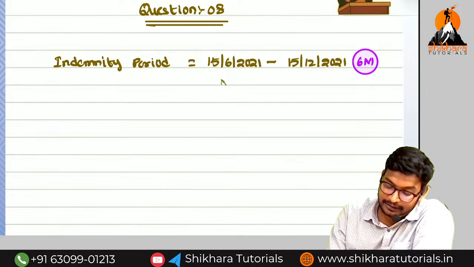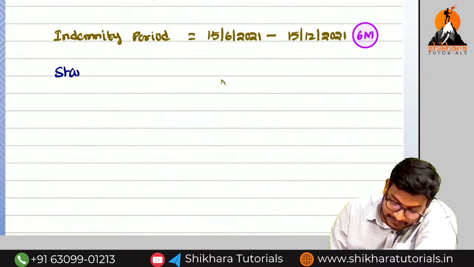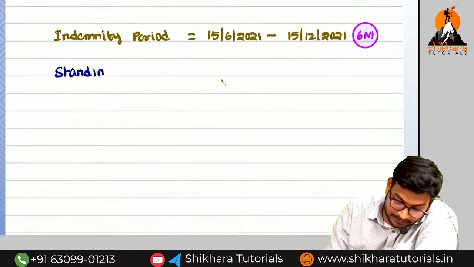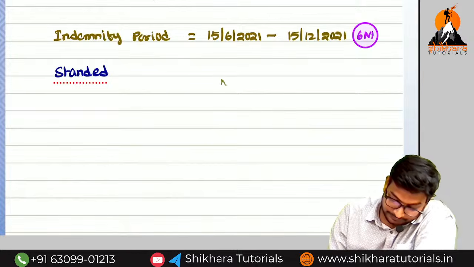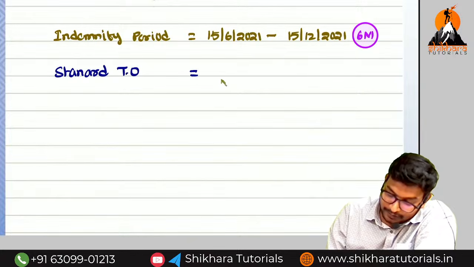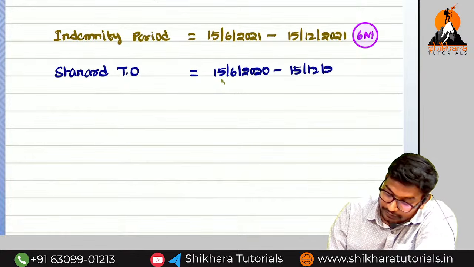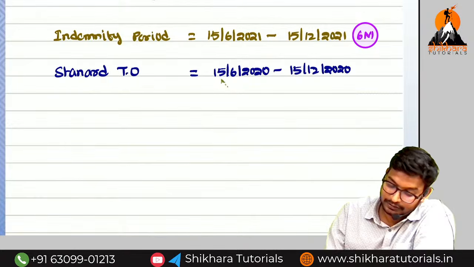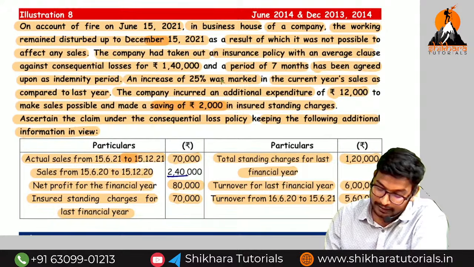So next, after the indemnity period, we have to see the standard turnover. What is the meaning of standard turnover? Standard turnover means corresponding to the indemnity period. What is the meaning of corresponding? 15/6/2020 to 15/12/2020. So this is called standard turnover. What is the standard turnover they have given in the question? 2,40,000.